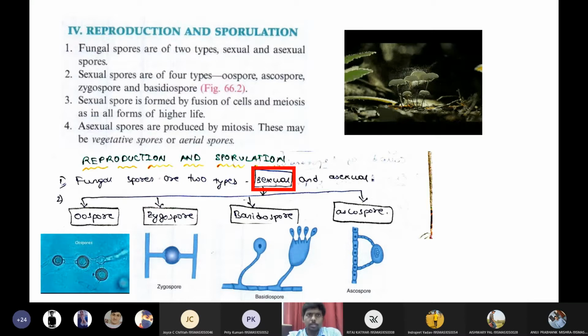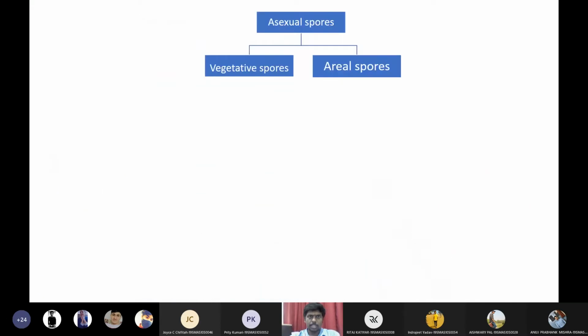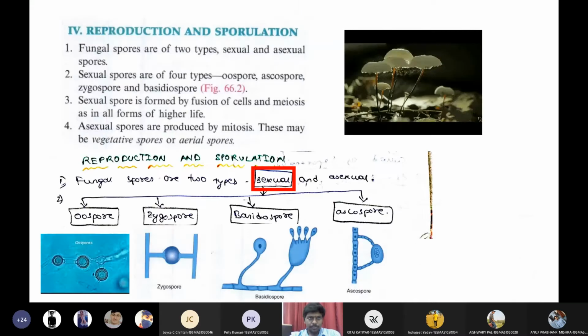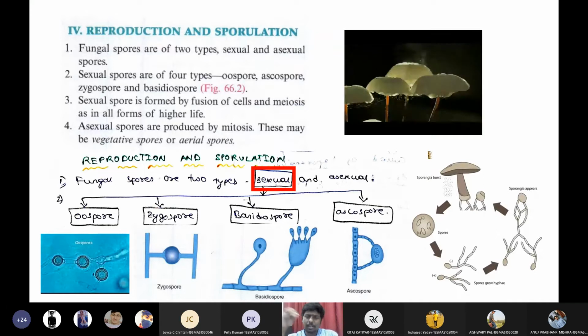Fungi do both sexual reproduction and asexual reproduction. First let us discuss sexual reproduction. Sexual reproduction happens via meiosis, whereas asexual reproduction happens by mitosis, that you already know. Asexual spores are produced by mitosis, whereas sexual spores are produced by meiosis.